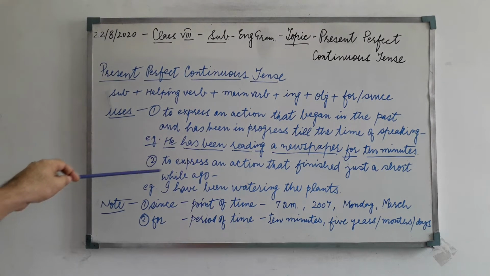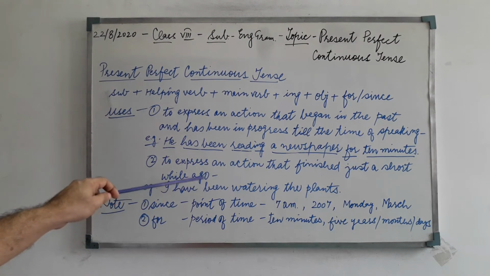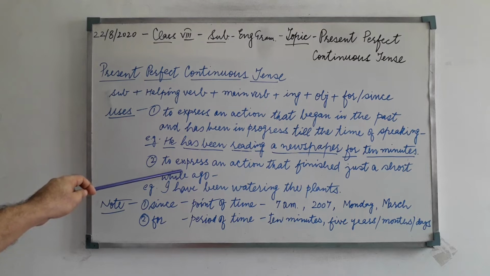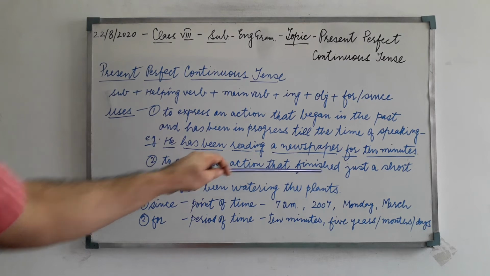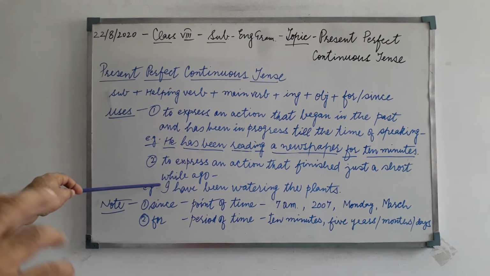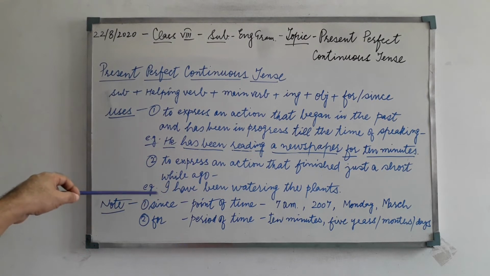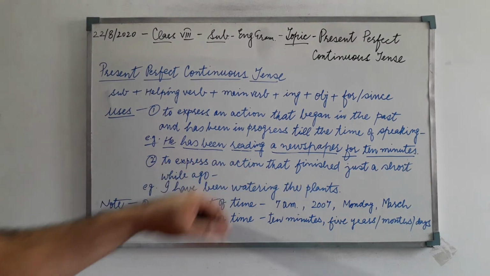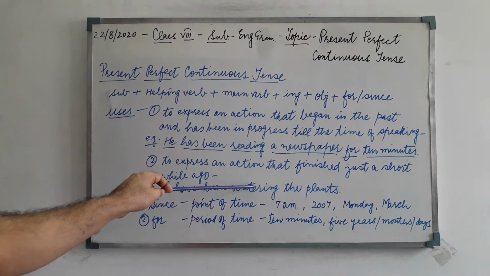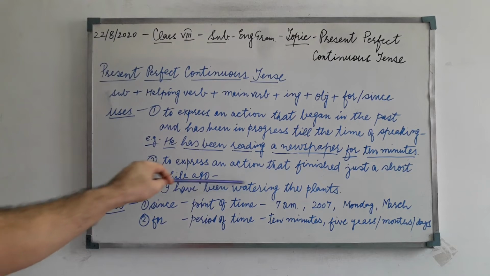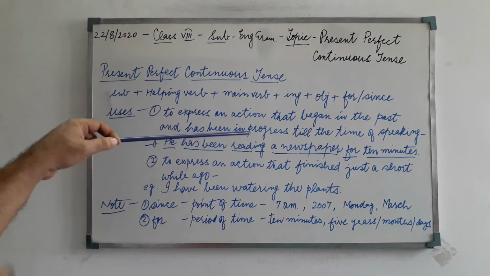Now number 2, to express an action that finished just a short while ago. The present perfect continuous tense is also used to express an action that finished just a short while ago, where the effect is still present. Let us see an example: I have been watering the plants. It means that I have stopped watering the plants, but just a while ago, I was watering them. It means that its effect is still present.